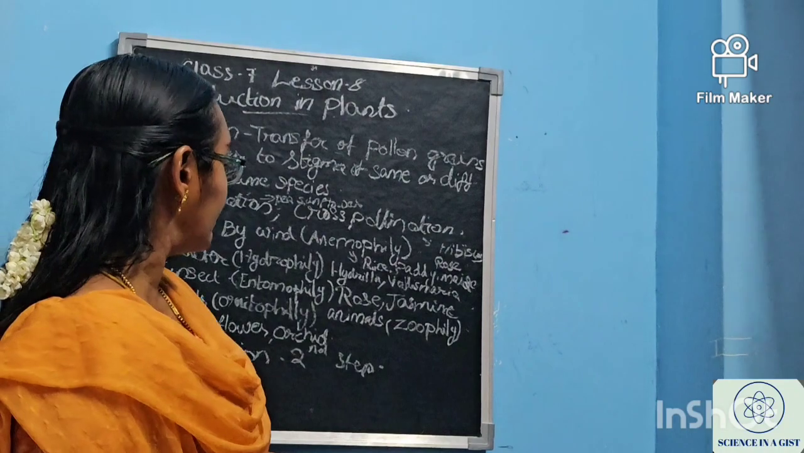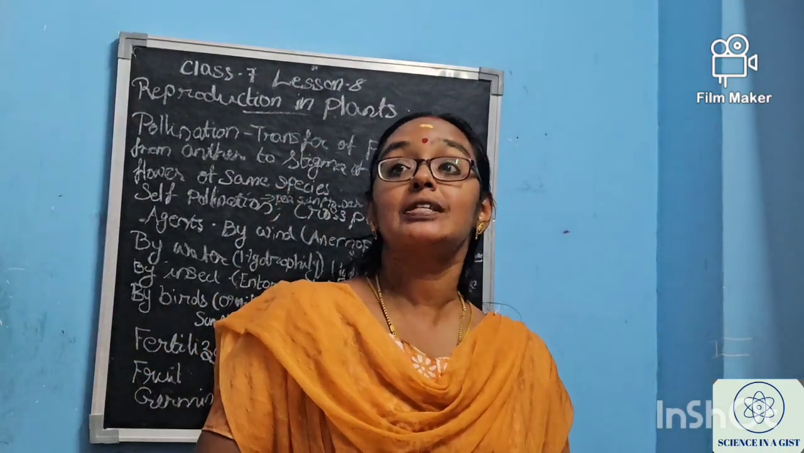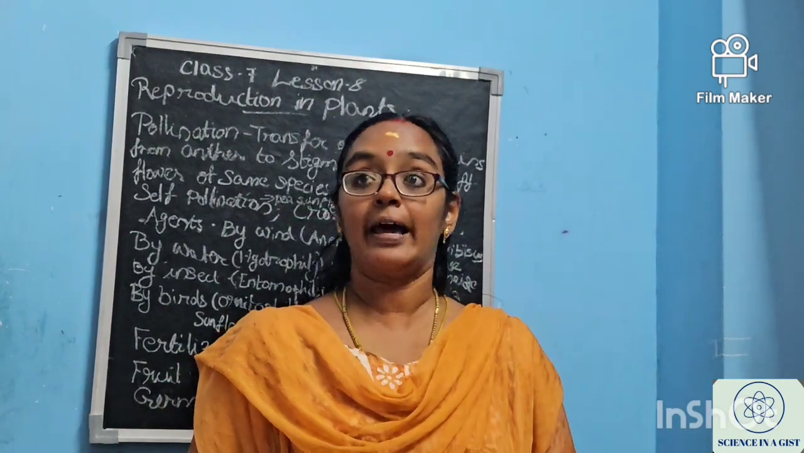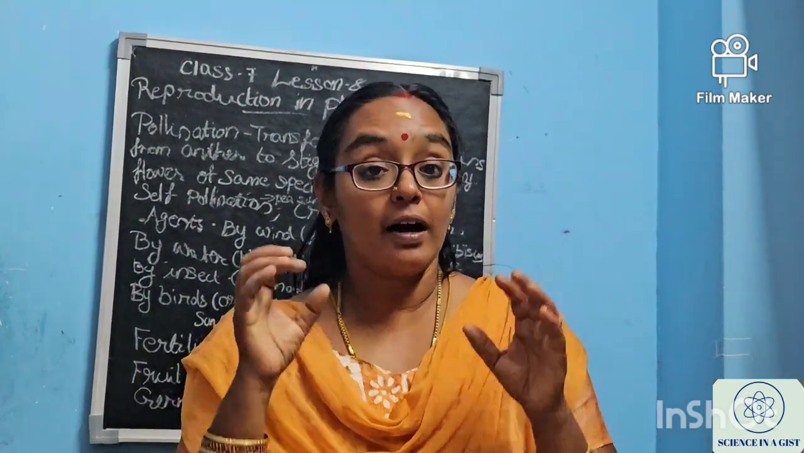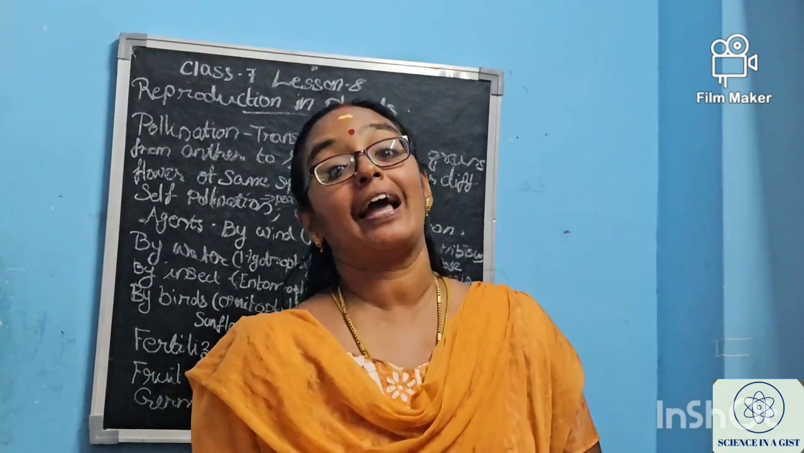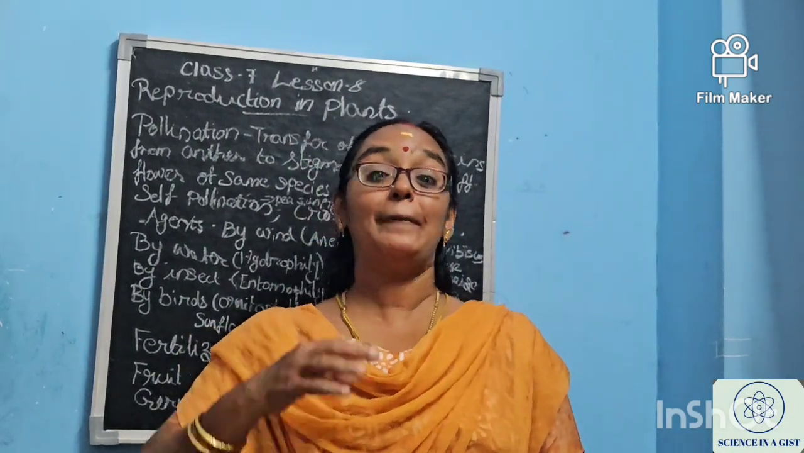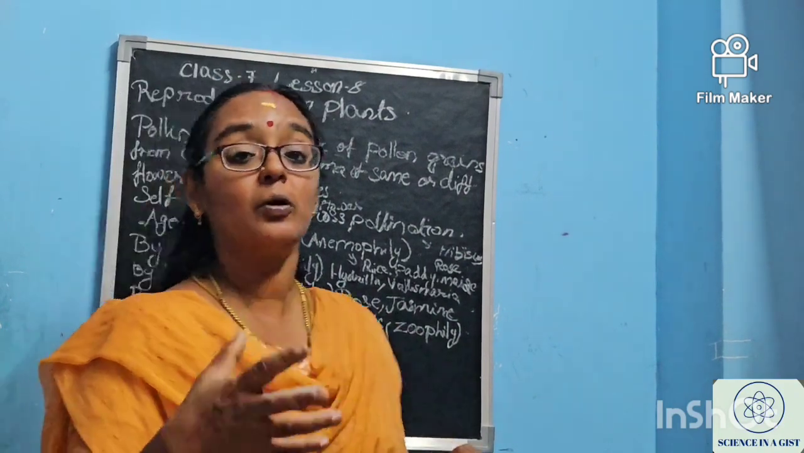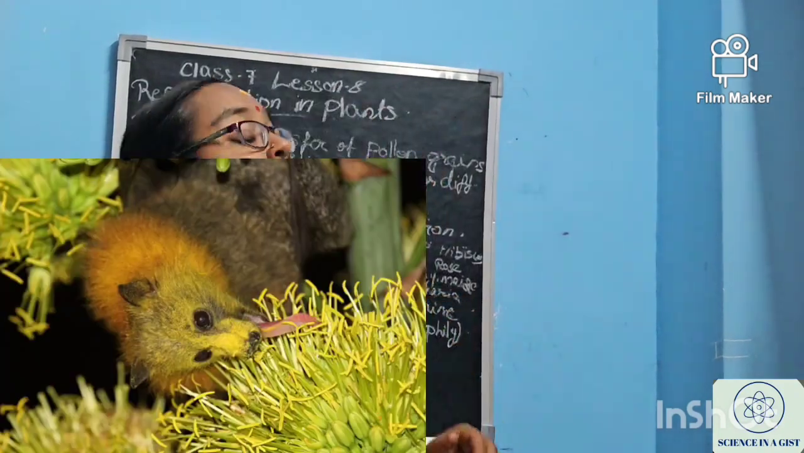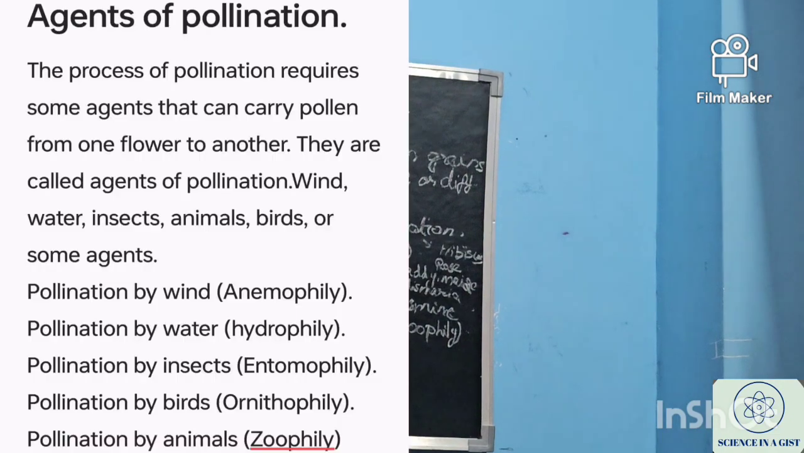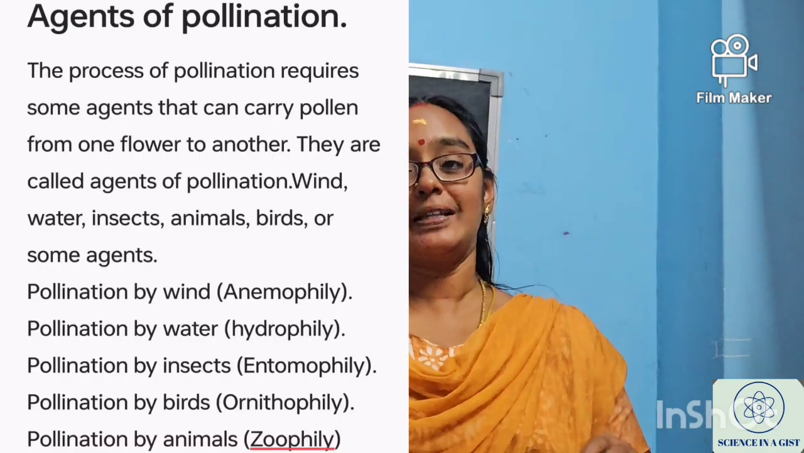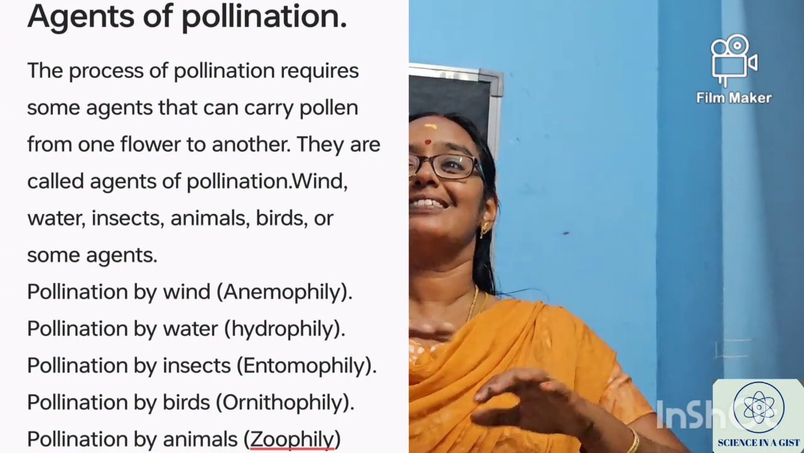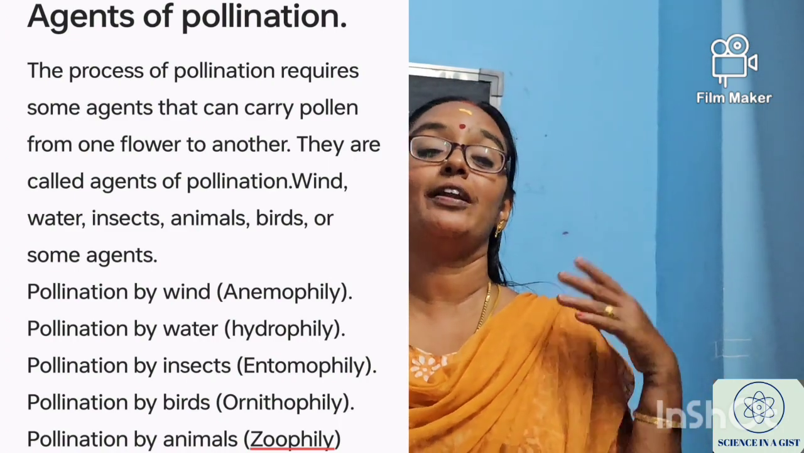And by animals, for example nocturnal animals. Nocturnal animals are the animals which will be more active during night time. Okay, for example bats. By them also pollination can be happening. If the pollinating agent is an animal, it is called zoophily. Okay, these philies you have to understand. And by this way, these are the pollinating agents. By this way, the pollination is happening.